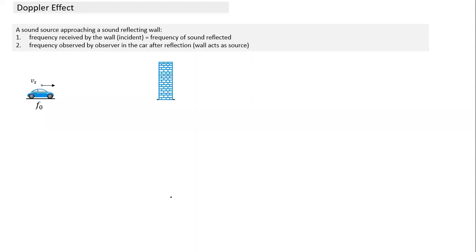Okay. Coming to another way we can hear something like this Doppler effect. We'll see later that this kind of principle is also used in radar. We'll come to radar later. See, this is a sound source approaching a sound reflecting wall. Typically all surfaces do reflect sound. The smoother the surface is, the better the reflection is. And we hear the reflection in the form of an echo. Echo is nothing but whatever sound wave you create goes back and comes back.